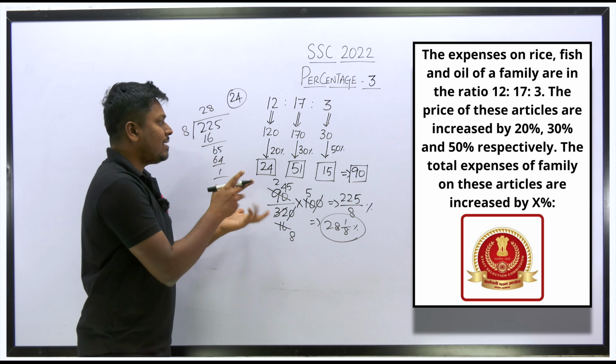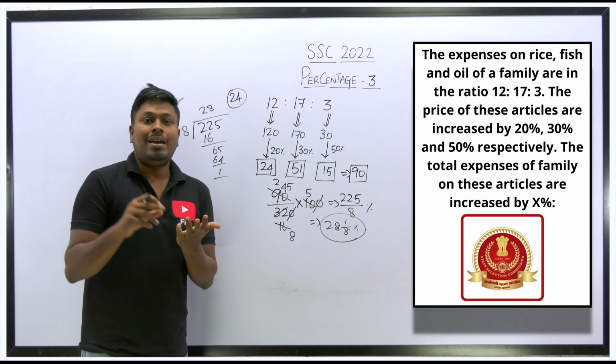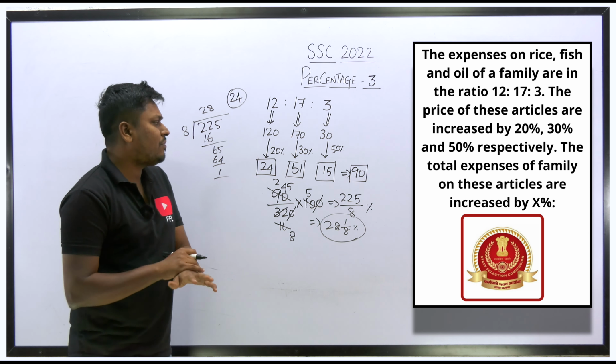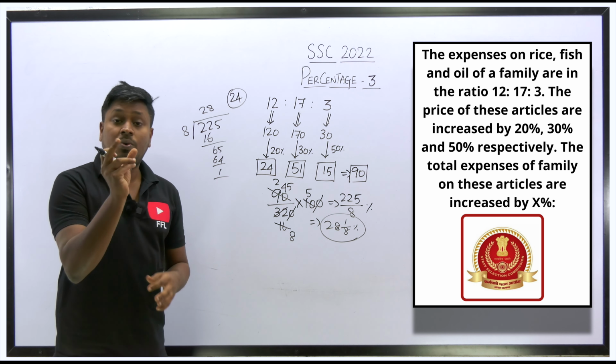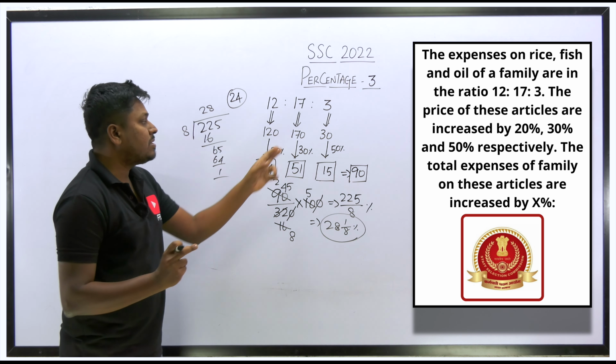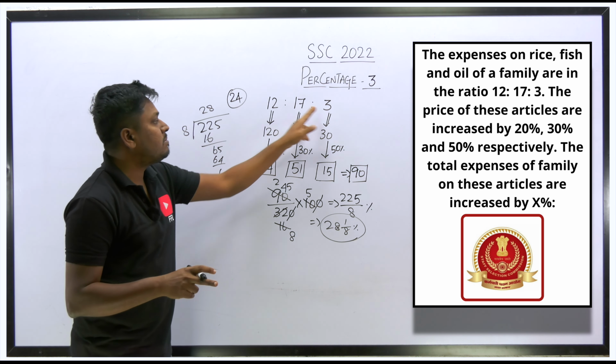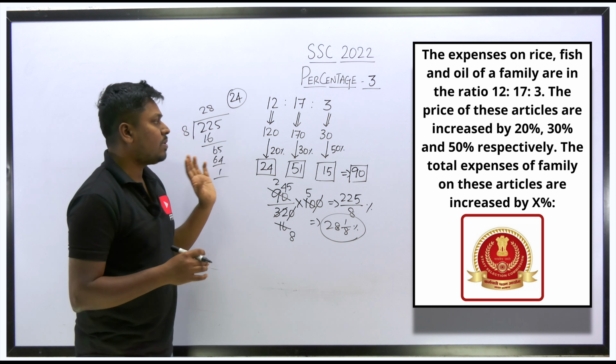There is another way. There is a formula called consecutive increase in percentage. You don't want to use that formula here. Why? Because if the total value has been given, then you can use that formula. Here the total value has not been given. They have given the values in terms of ratios. So you need to solve in this way.